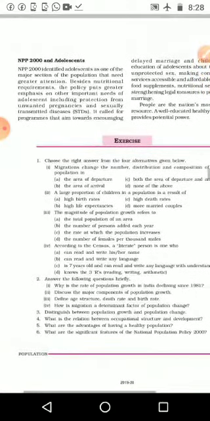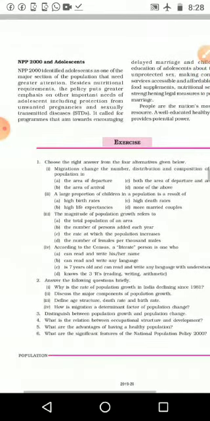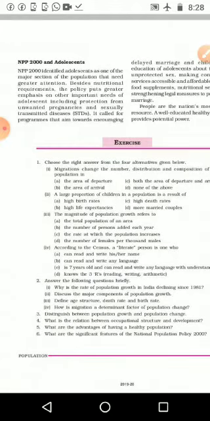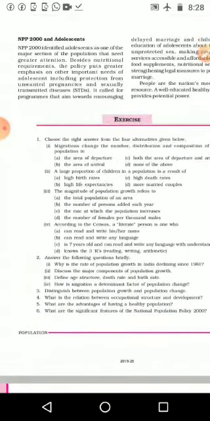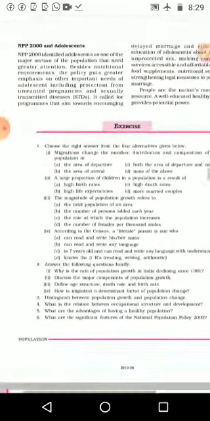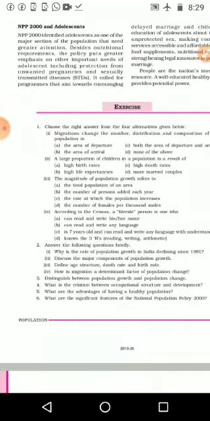First, it gives importance to protection from unwanted pregnancies, because of some harassment, some superstition of India, or some of the culture we are following. Because of that, many girl children in their adolescence age itself get sexually abused and become pregnant.